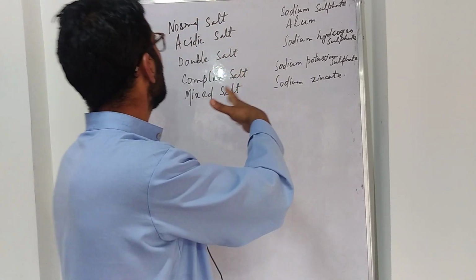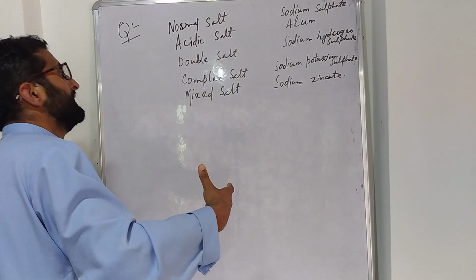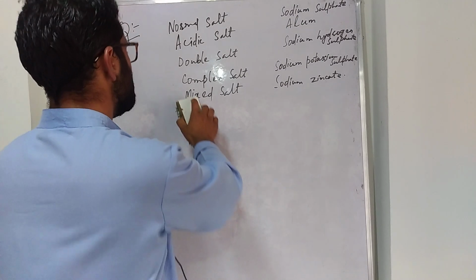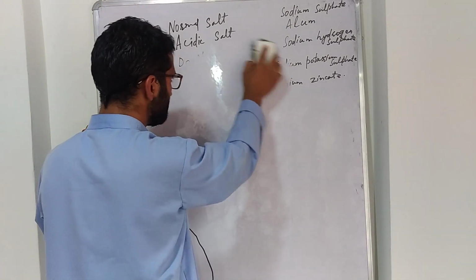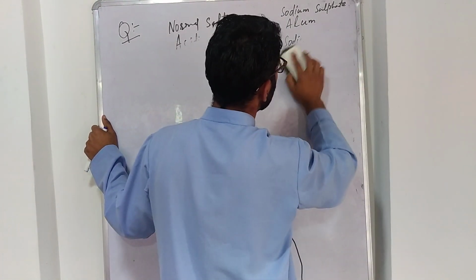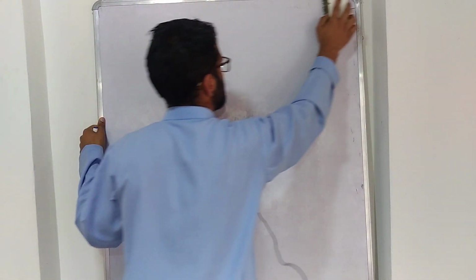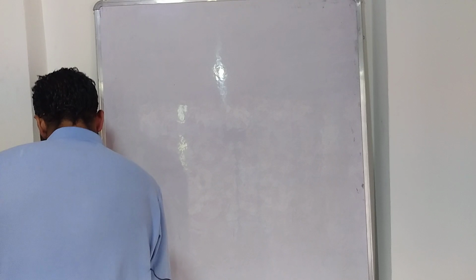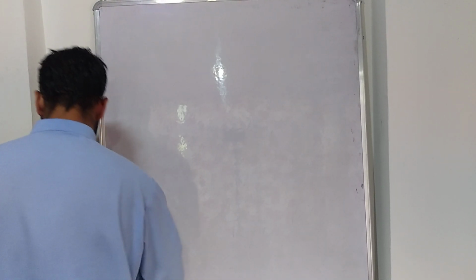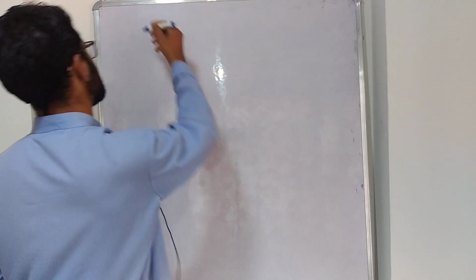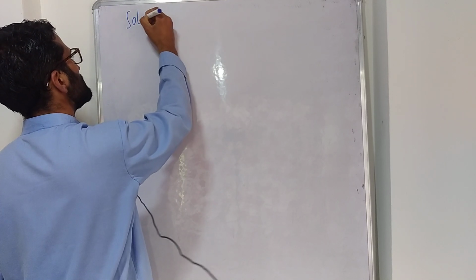Okay, till now the topic of types of salts is completed. Now today what I am going to talk about is the solubility of salts. So our next topic here will be solubility of salts. So you give the heading solubility.